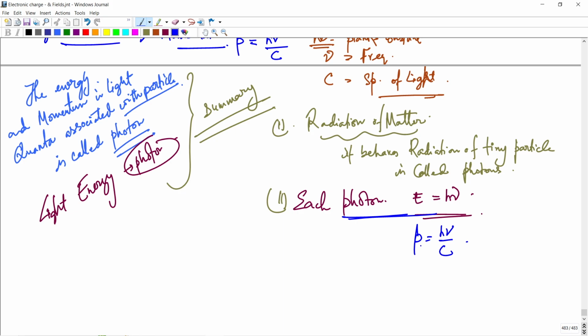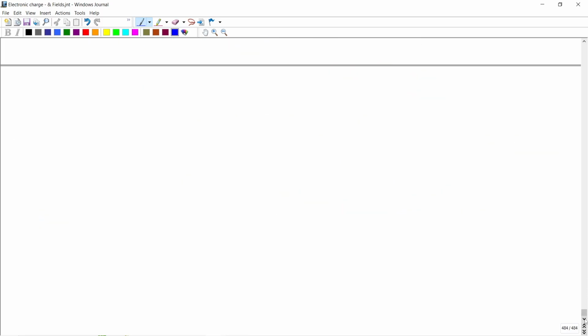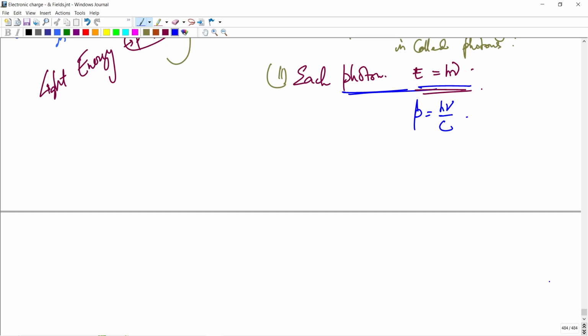If you consider all photon energy and momentum, multiple photons can be added, and they obey the superposition principle. Now the time period T equals wavelength lambda by speed c, distance by speed.